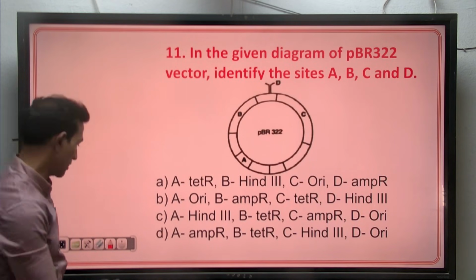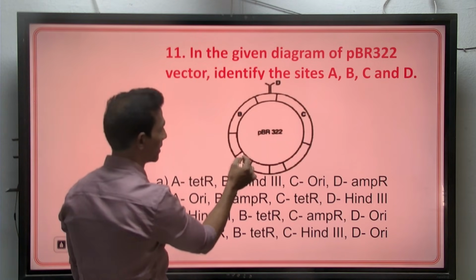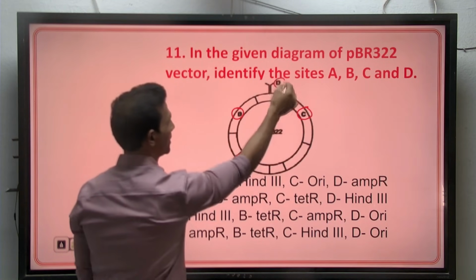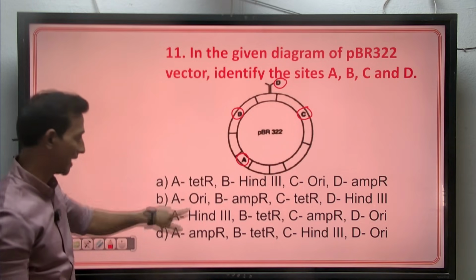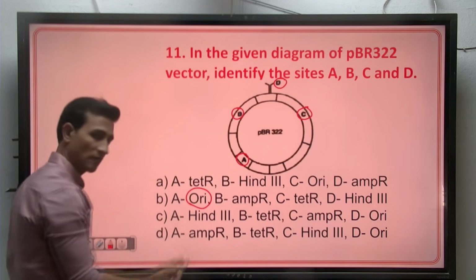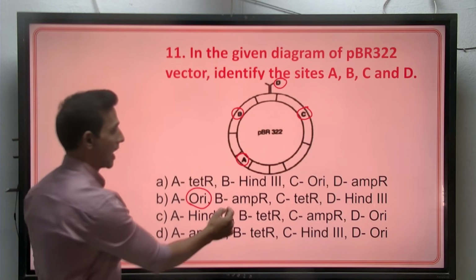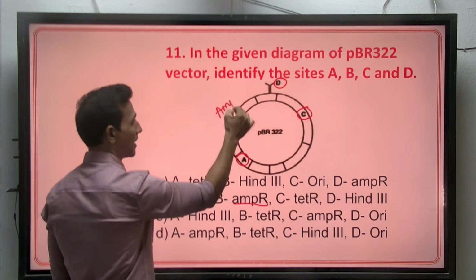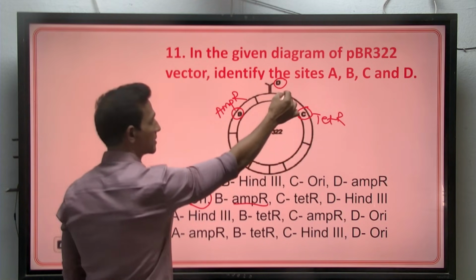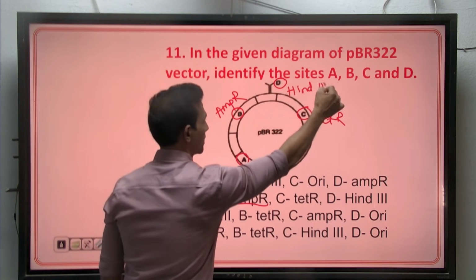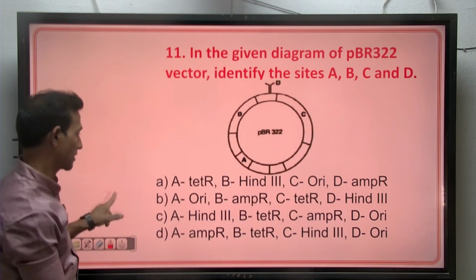There is a pBR322 vector diagram given. Identify the sites A, B, C, D. According to this, the A site is the ori site, which is required for replication of this vector, B is ampicillin resistant, C is tetracycline resistant, and D is HindIII. So according to the diagram of pBR322, you can have these labelings. So the correct option is B.